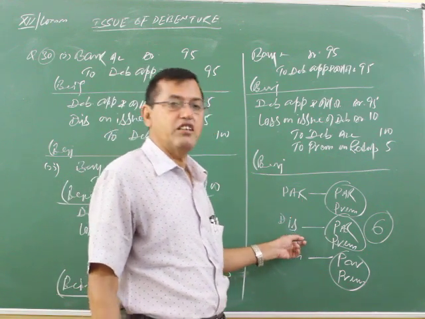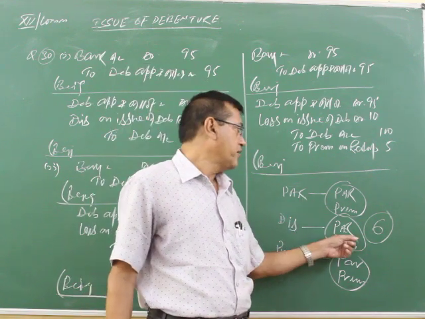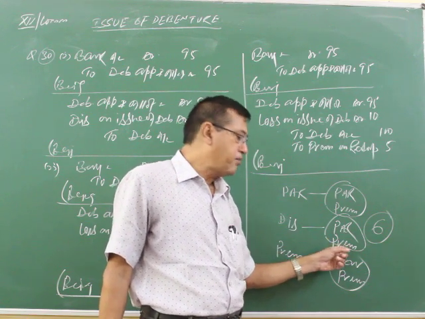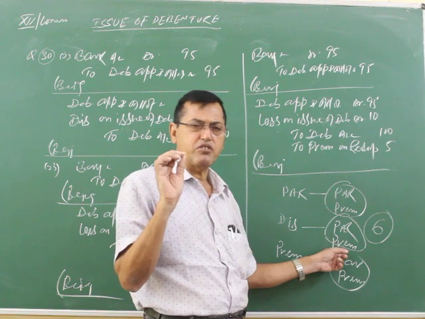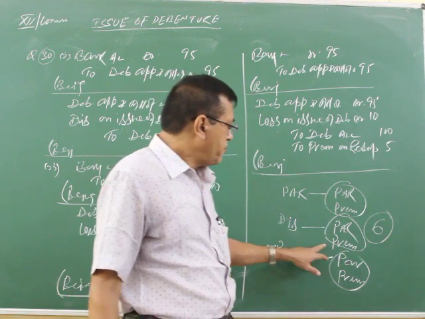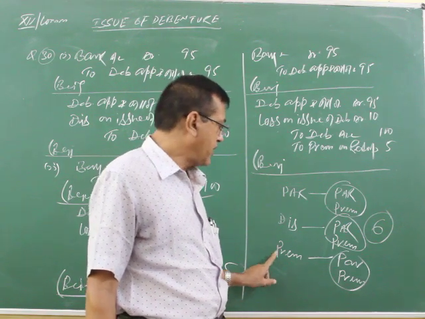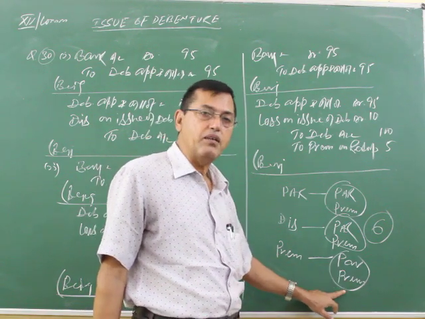Here, debenture issued at discount, redeemed at a par, redeemed at a premium. Simple briefing I am telling you, brief. Premium on redemption, PRD. Debentures issued at a premium, redeemed at a par as well as premium.